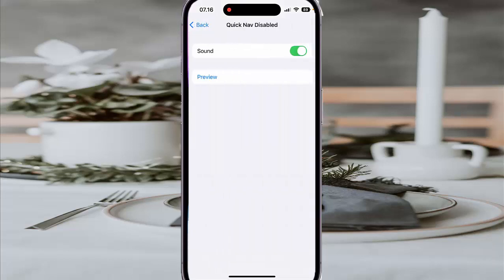On Sound, tap the switch until green to turn on, or tap the switch until gray to turn off a sound effect when quick navigation is disabled while VoiceOver is on. Okay, tap the switch until green to turn on, or tap the switch until gray to turn off. You can tap Preview to preview.